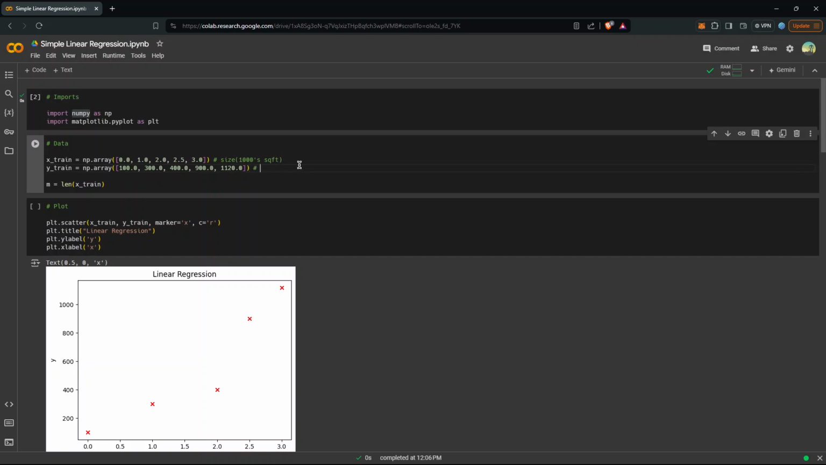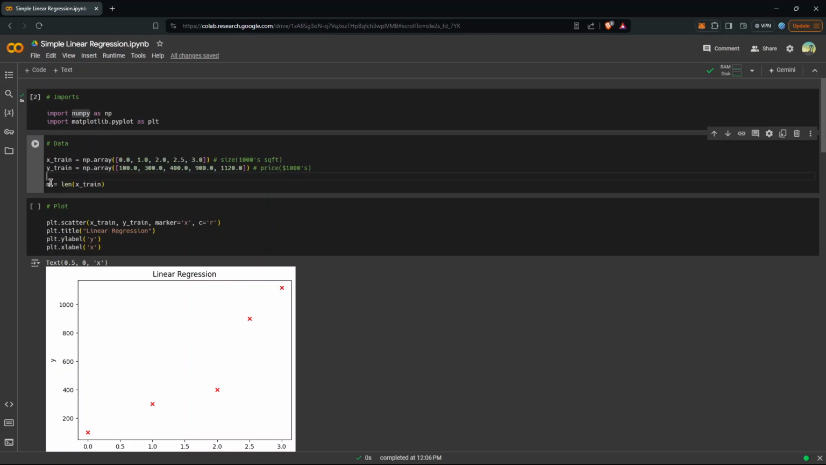And this is the price of the house in thousands of dollars. Okay, so when it's 0, it's 100. I know this is wrong, but we just want to test it, because the y-intercept should be 100, right? Close to 100. And 1, 300, 2, 400, 2.5, 900, 3, 1.12 million.